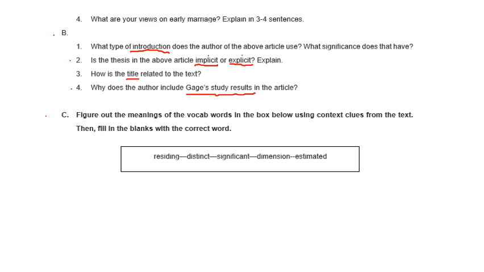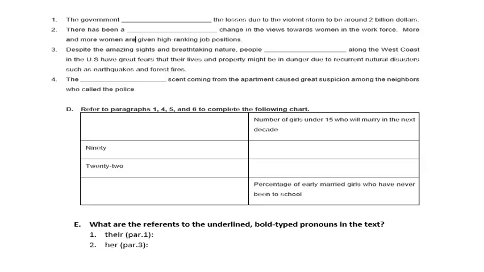Now, moving on to part C, figure out the meanings of the vocab words in the box below using context clues from the text, then fill in the blanks with the correct word. Now, those words, you need to go back to the text, figure out their meaning, and fill in the following blanks with those same words, not their meanings, the same words.